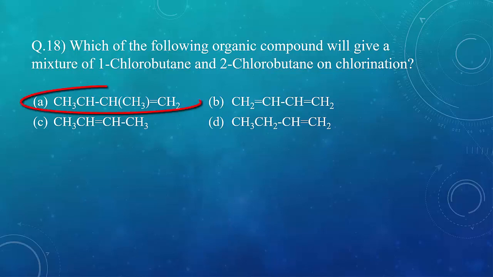That is option A and option D, since it has two different groups attached across the double bond. But in case of option A, if you see, the 4-carbon system also has CH3 as a side chain, so it cannot give you chlorobutane. So the correct option is D, which can give you the desired product.